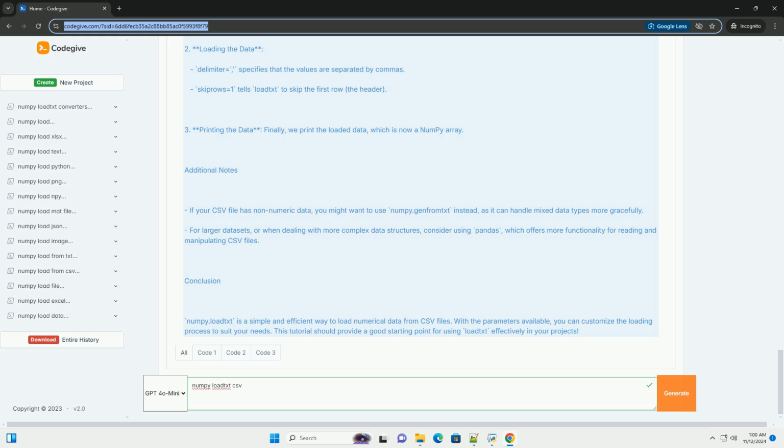Conclusion. numpy.loadtxt is a simple and efficient way to load numerical data from CSV files. With the parameters available, you can customize the loading process to suit your needs. This tutorial should provide a good starting point for using loadtxt effectively in your projects.